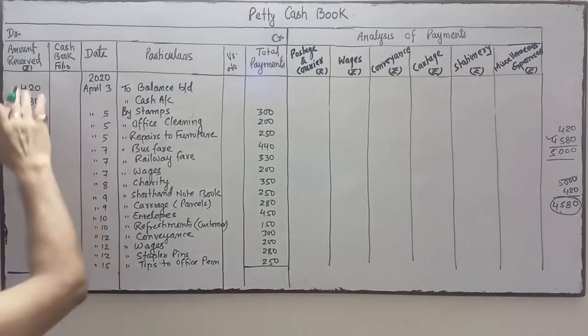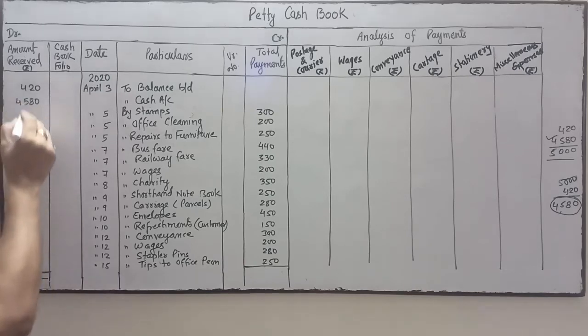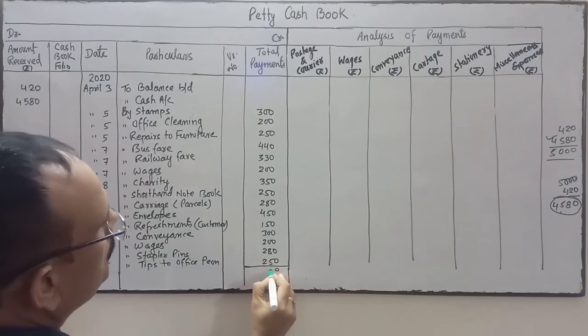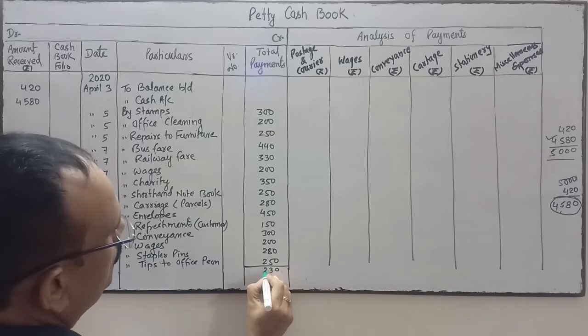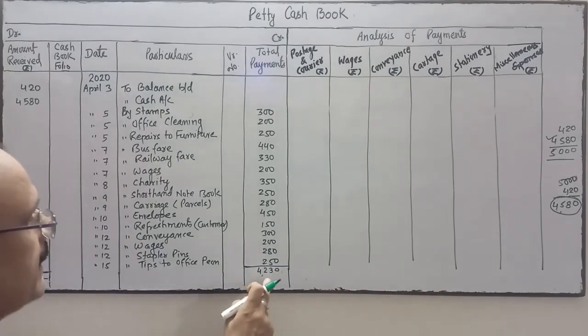Now do the total of this side first. This side total is 5,000. This side total is 4,230.